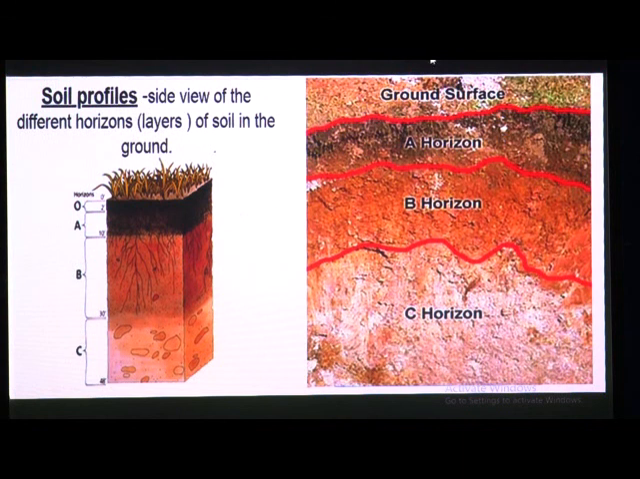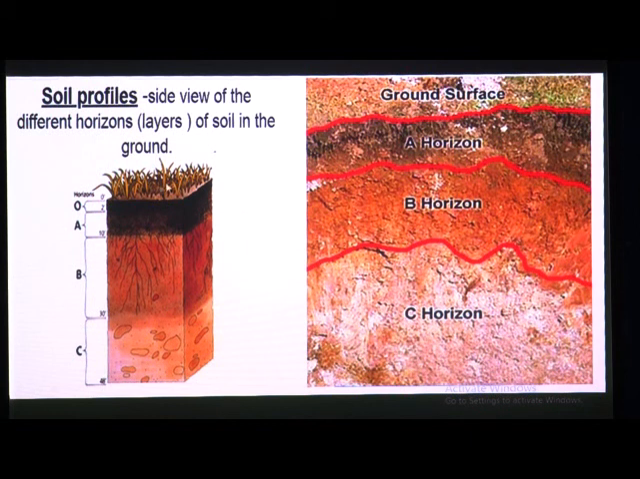Here again you can see the structure or picture of the horizons, the soil profile, a side view of the different horizons, okay. That was the front view, and this is a side view. So the O horizon is there, then the A horizon, the B horizon and the C horizon. This is the ground surface, okay. Near to the ground surface is the A horizon, next to A is the B horizon, and next to B is the C horizon.